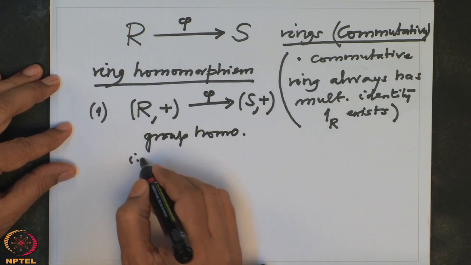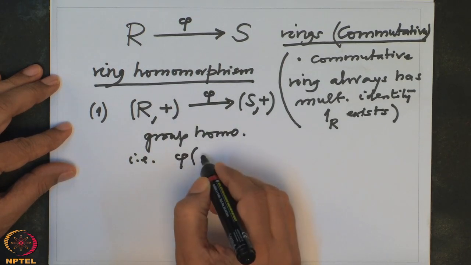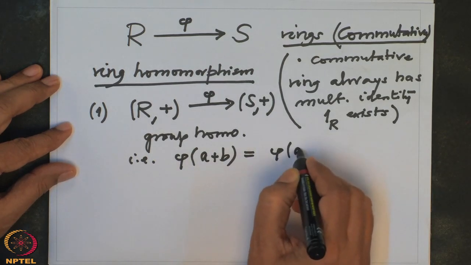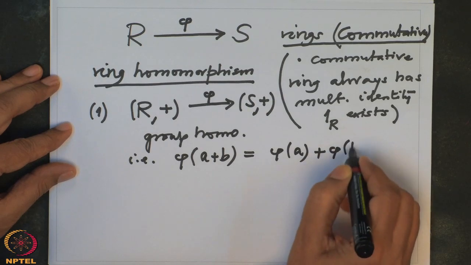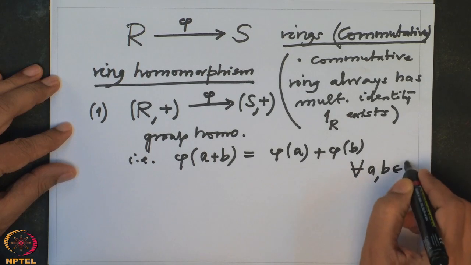That simply means that phi respects the addition: phi of a plus b equals phi a plus phi b for all a and b in R.